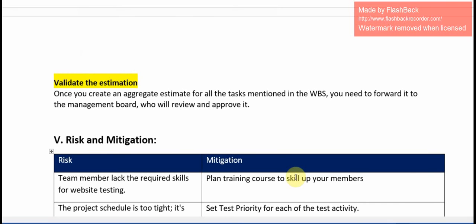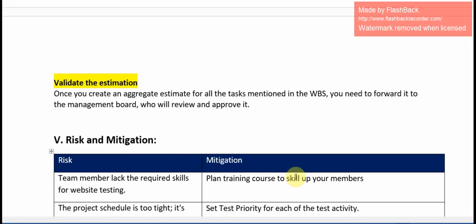Okay, next, validate the estimation. Once you create an aggregate estimate for all the tasks mentioned in the WBS, work breakdown structure, you need to forward it to the management board, who will review and approve it.